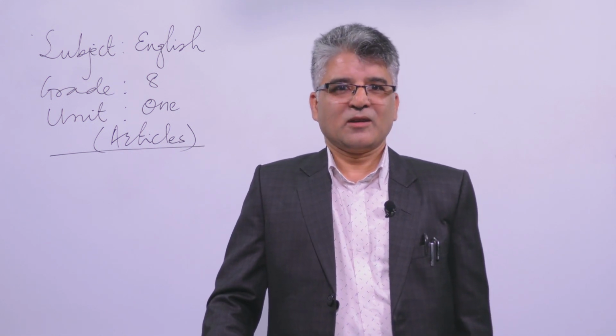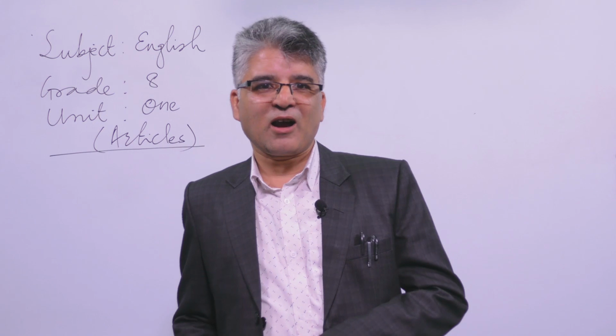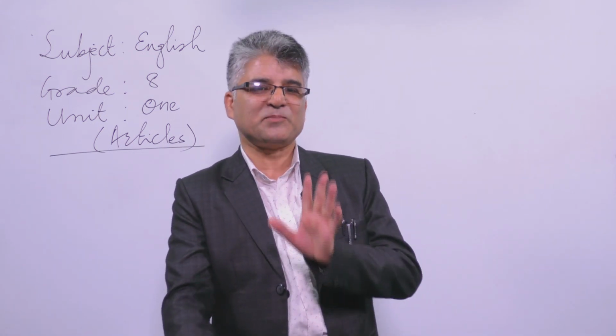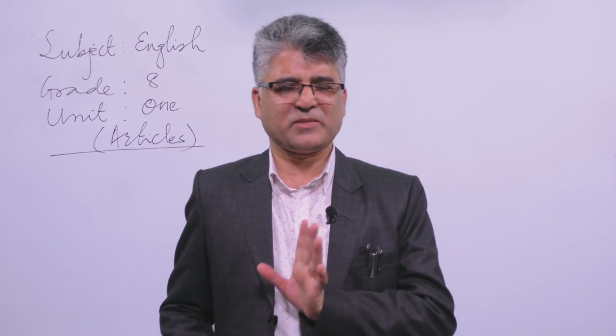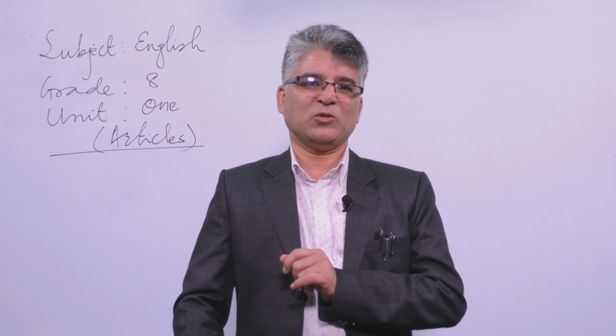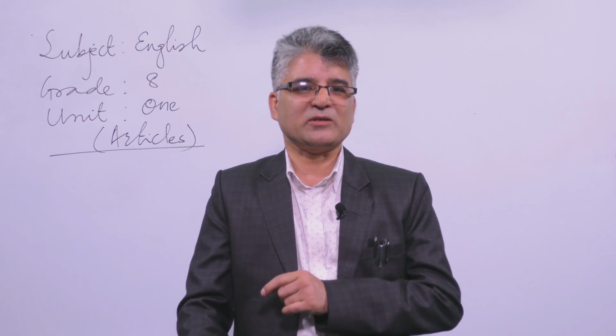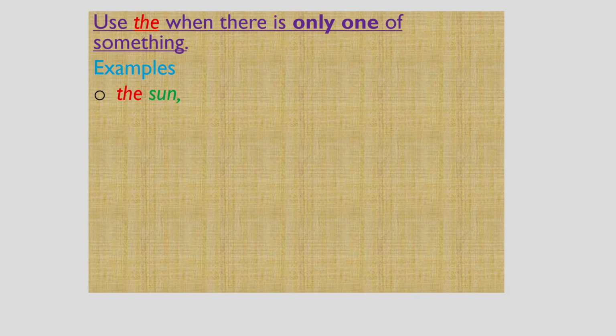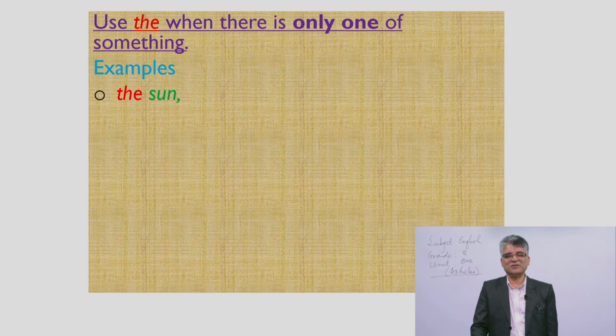So we use the article the when there is only one case, something particular, only one at all. Let's see an example: the sun, the moon, the earth.